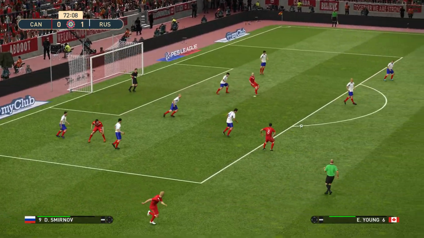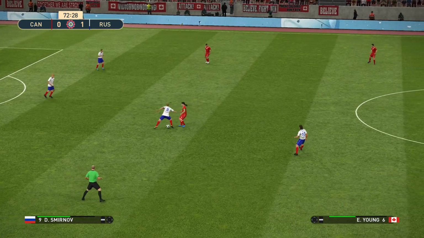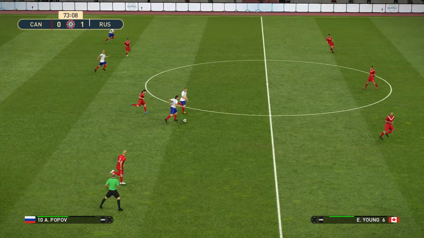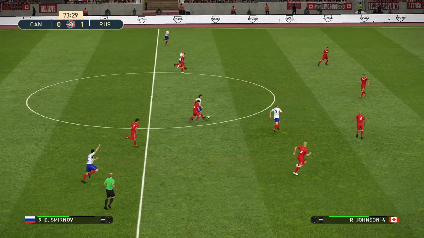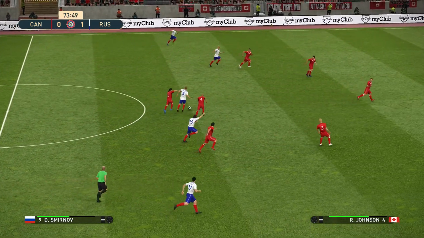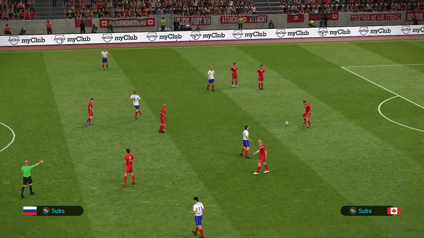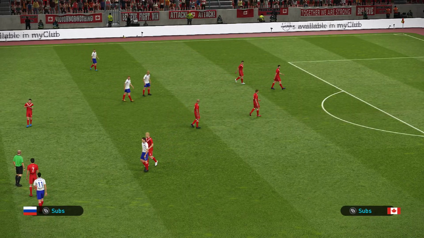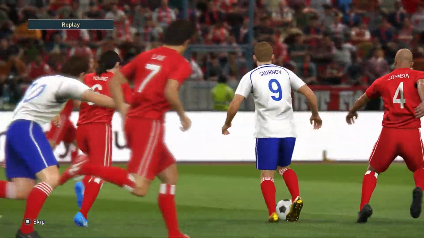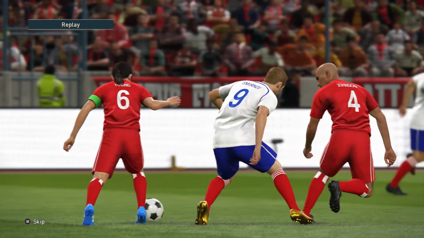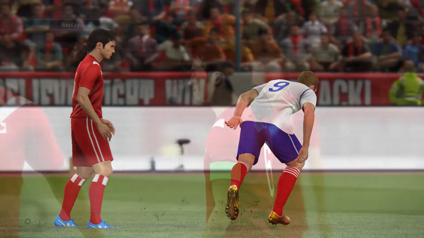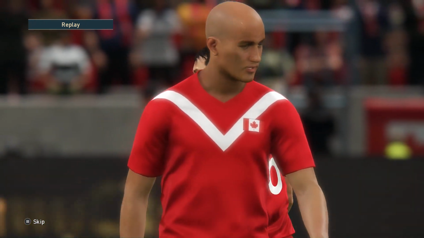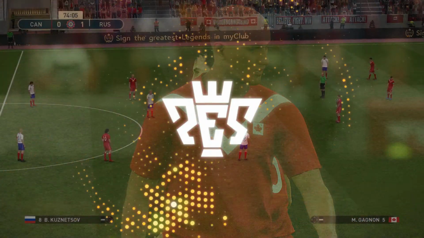Half cleared by the Russians. Popov. Smirnov. It was a challenge by Young, and once more it looks like a soft free kick for Russia. Oh, he bundled him off the ball. Maybe it was a free kick. Might have been a bit harsh once more.